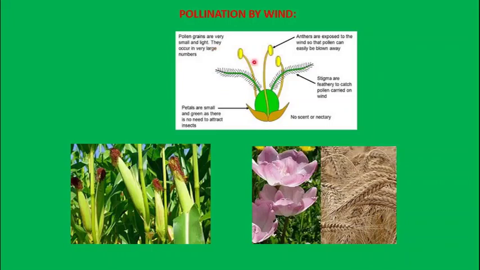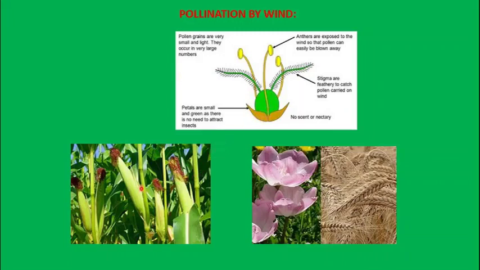So here what happened, the pollen grains are very small and light and dry, and in order to be carried by the wind, they occur in very large numbers. So anthers are well exposed to the wind so that the pollen can be easily carried away by the wind current, and the stigma are feathery in order to trap or capture a large amount of pollen grain. And the flower is not brightly colored, so the petals are mainly green in color and very small, because there is no need to attract the insects, and they don't produce any nectar.